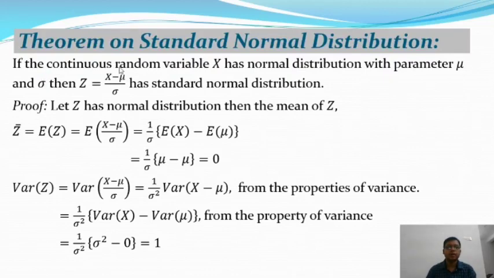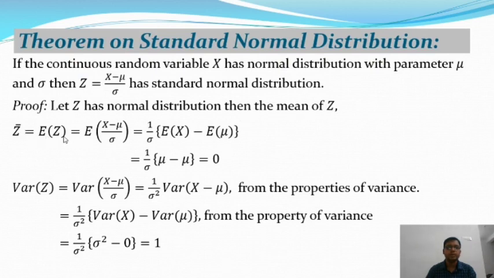So if the continuous random variable capital X has a normal distribution with parameters mu and sigma, then Z is equal to (x minus mu) by sigma and has a standard normal distribution. In that case, Z is the random variable with the standard normal distribution, and x is the random variable with the normal distribution. Okay. So let Z have a standard normal distribution, then the mean of Z